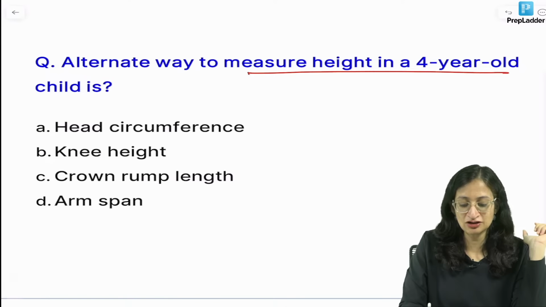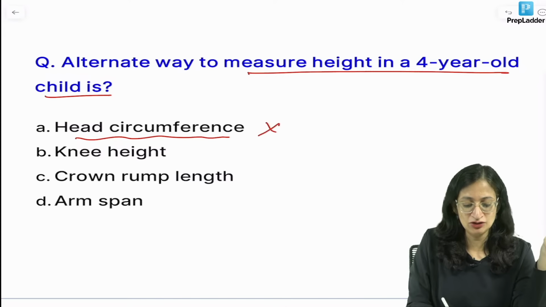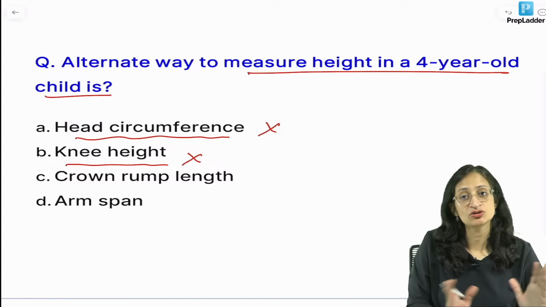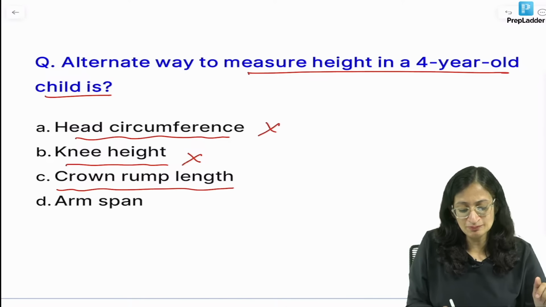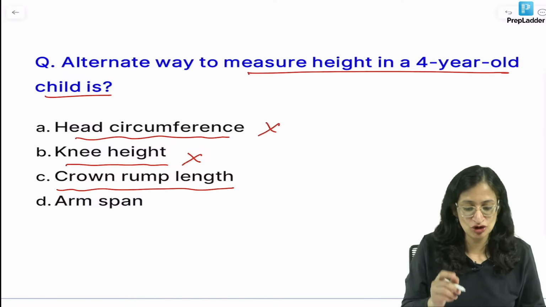Alternate way to measure height in a 4-year-old child. So head circumference, will it give a clue about the height? No. Knee height again will not tell you about the entire height of the child. Crown rump length. What does crown rump length tell you about? Waiting for your replies. I am not answering it right now.